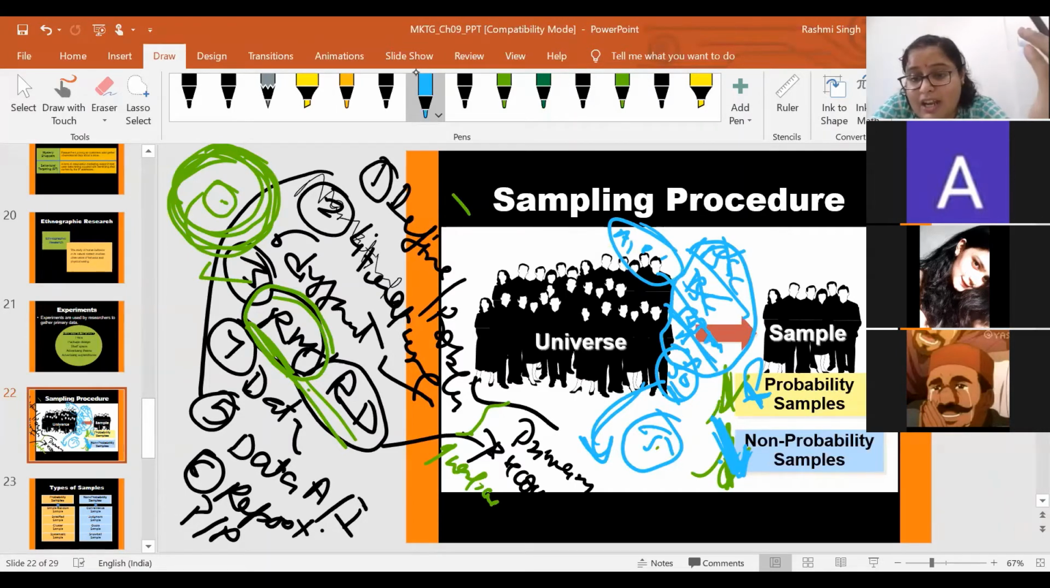So instead of selecting the sample from all the groups, I'll select my sample from section A, section B, and section C. In this case, I'm using my judgment and my convenience to select the sample. I am a little bit biased also because I have interaction with you guys. So I'll select the sample from your classroom.